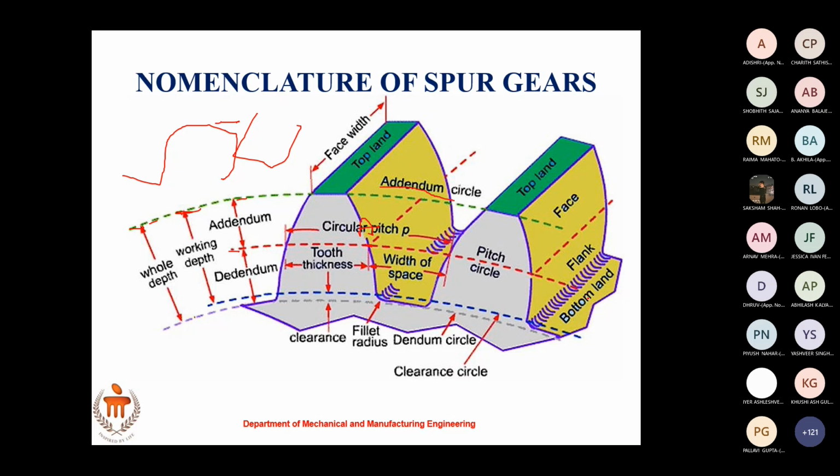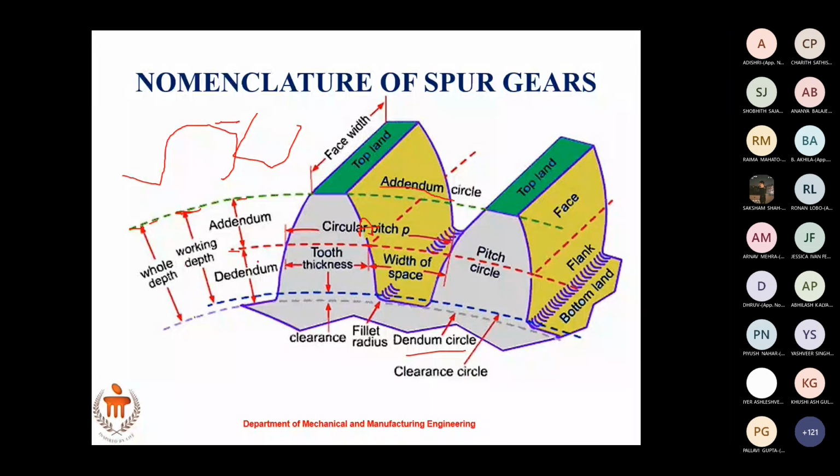When two gears actually mesh each other, their outer diameters do not meet. Their inner diameters, what we call the dedendum circle, do not meet. They meet at the pitch circle. Remember this much: when two spur gears meet each other, the pitch circles of each gear are touching each other, going tangent to each other. Their outer diameters are not meeting, their inner diameters are not meeting, but the pitch circle is actually meeting.